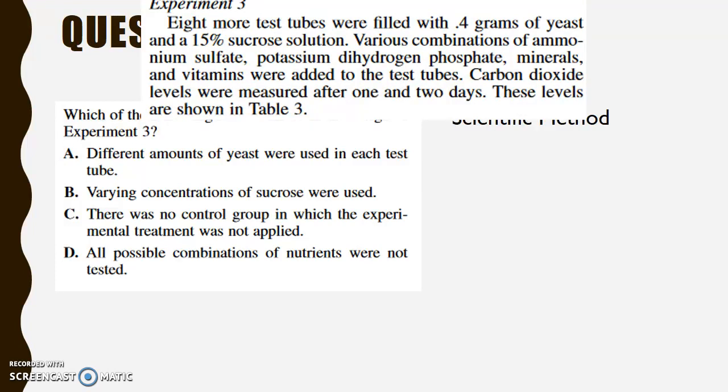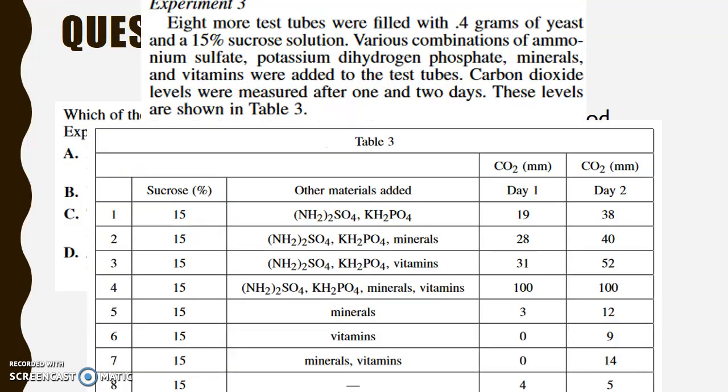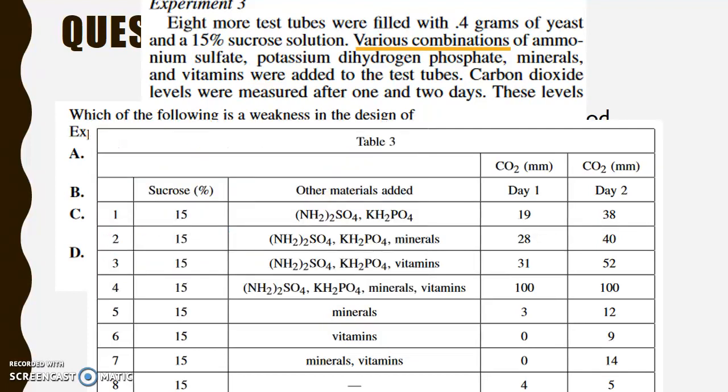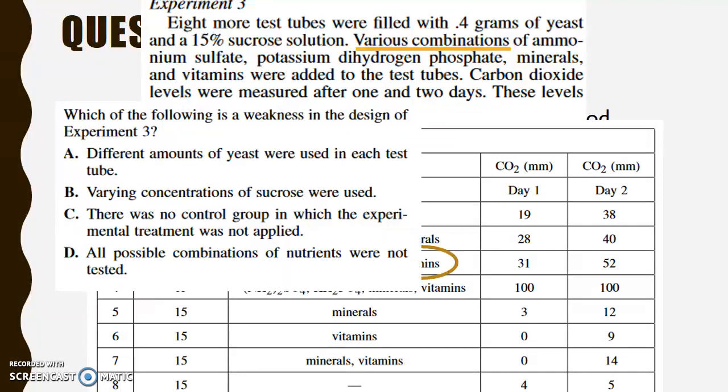Here in experiment 3, I see that I have various combinations of other materials. I will tell you now that the answer choice is D. If I look at the graph, I see that there are lots of materials that I can use, but I'm not seeing all the combinations. For instance, I don't see ammonium sulfate combined with vitamins.